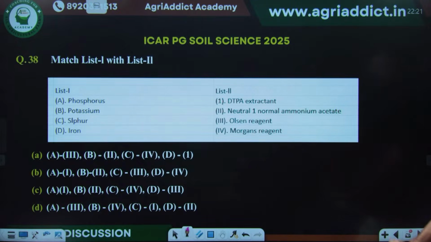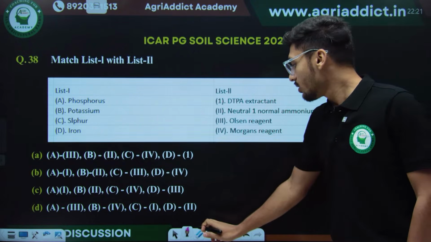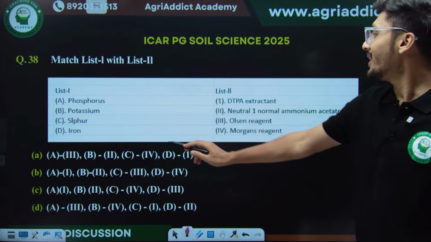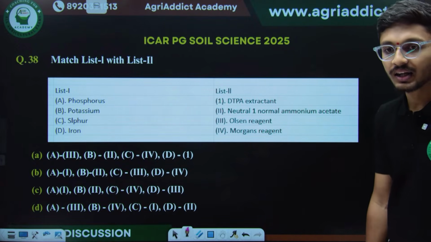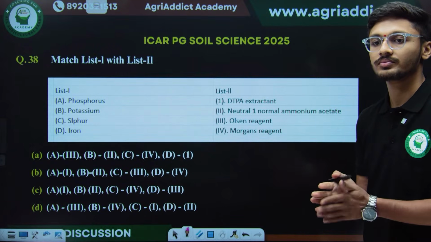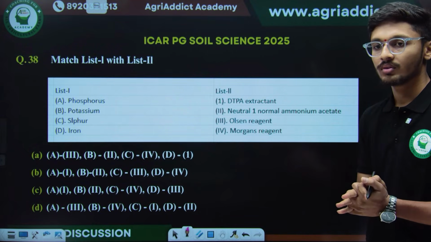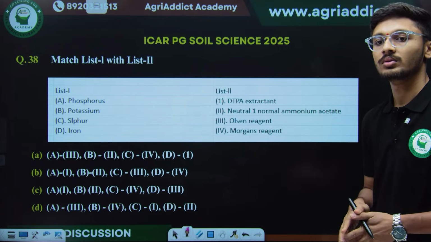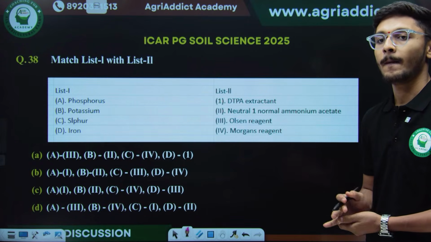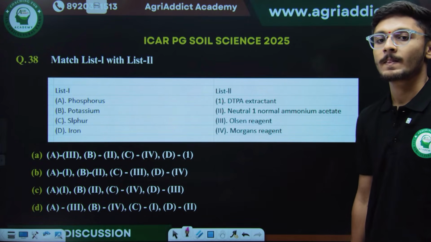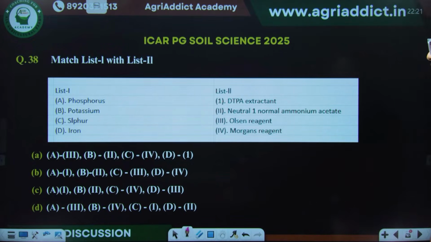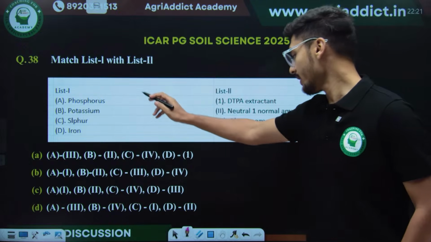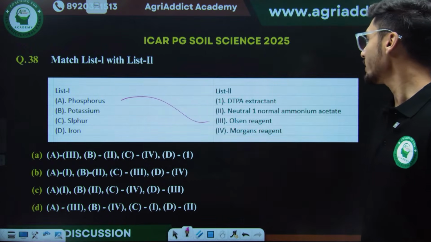Now next question we have. The question is asked about the elements and their extraction method. Just try to answer the correct answer for this. See, phosphorus we extract through Olsen's method.